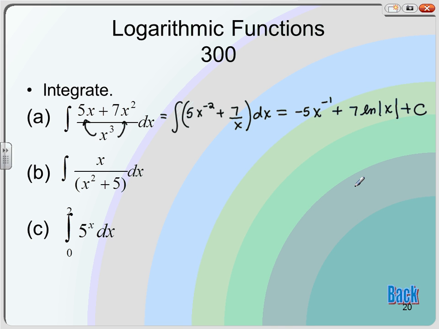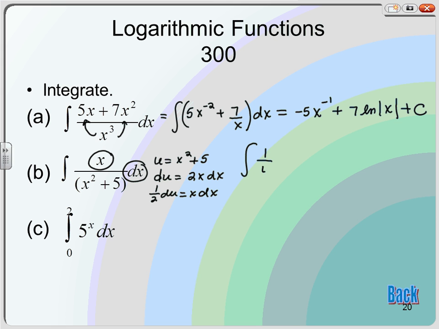All right, now this next one is a u substitution. So if I let my u equal x squared plus 5, du is 2x dx. That means 1/2 du equals x dx. That's this part, x dx. So when I'm replacing, I have 1 over u du, with the 1/2 out front.